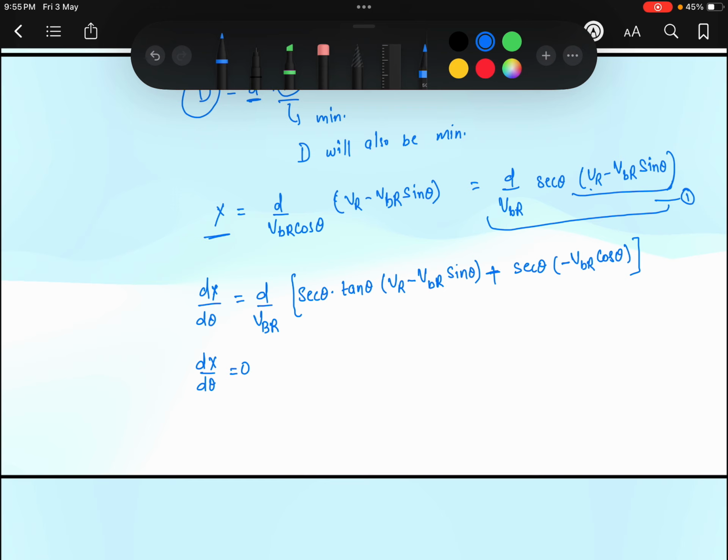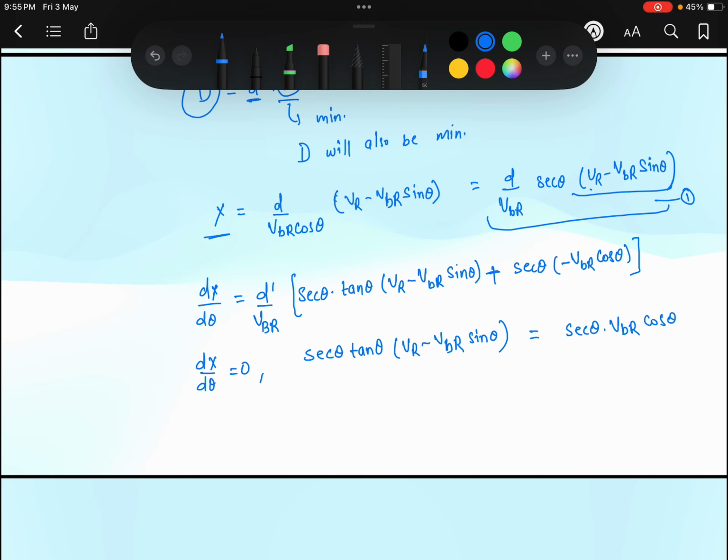Let us proceed. By putting this equation equal to 0, our d divided by VBR will be cancelled out. So we can directly write secant theta into tan theta into VR minus VBR sin theta equal to secant theta into VBR cos theta.